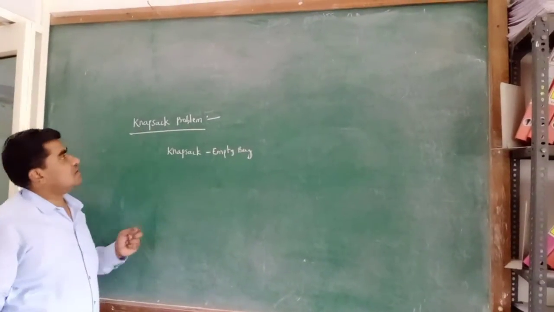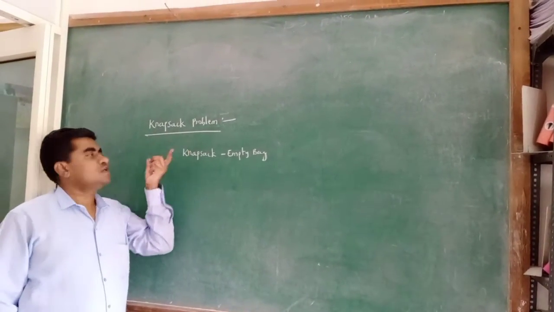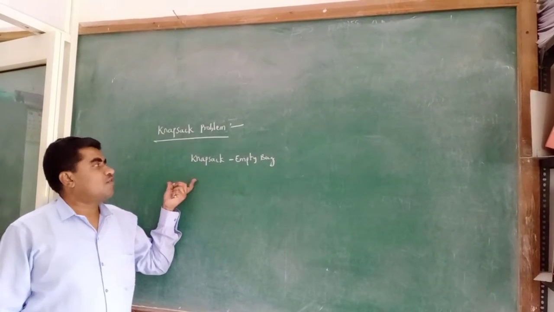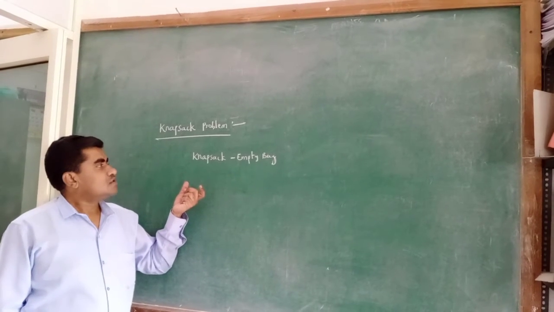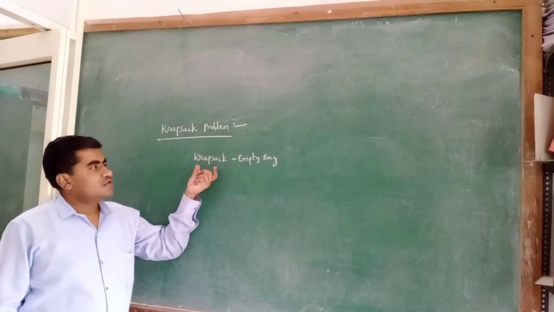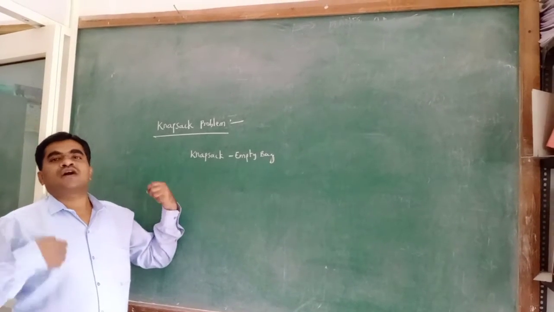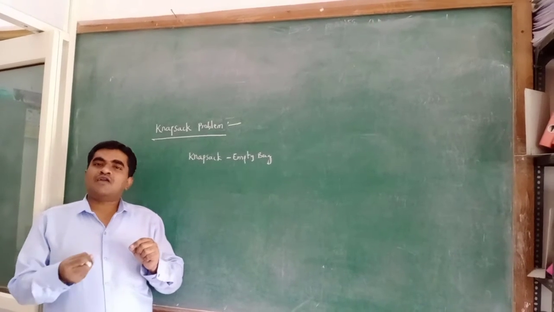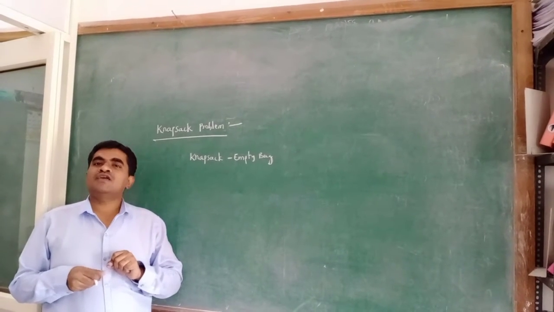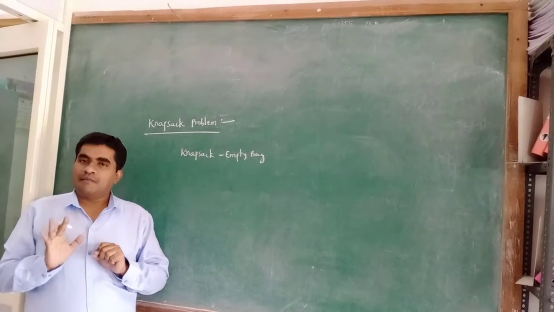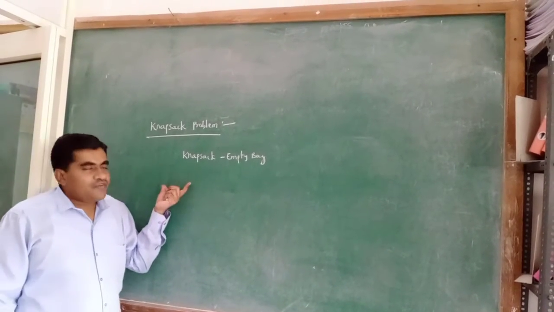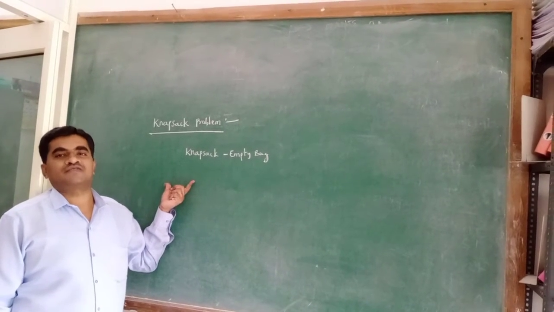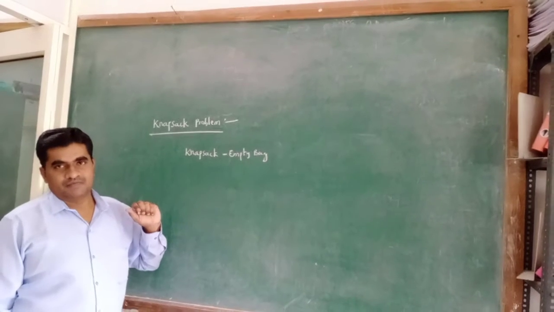I will explain the knapsack problem with one example. Suppose a thief wants to rob a store. For that he came with one bag. So the bag is a knapsack. Whenever he enters the store, there are different types of products. But he can't place all the products in the bag. Only a few products he can keep in the bag. In what way he has to place the products in the bag such that he should get the maximum profit is the knapsack problem.